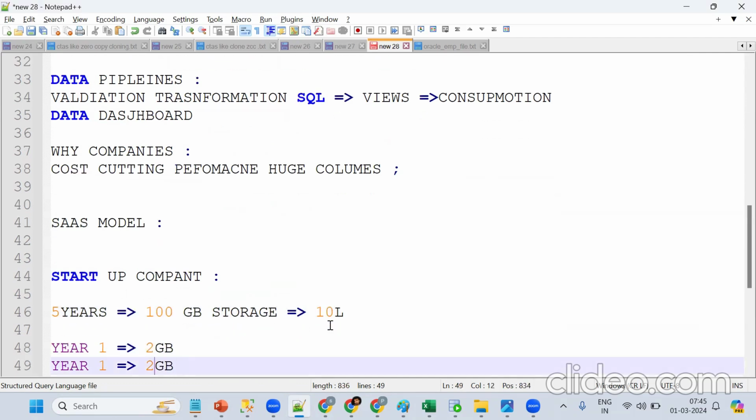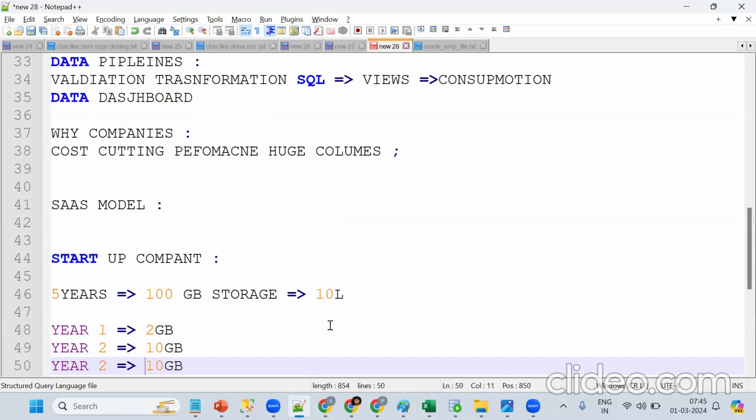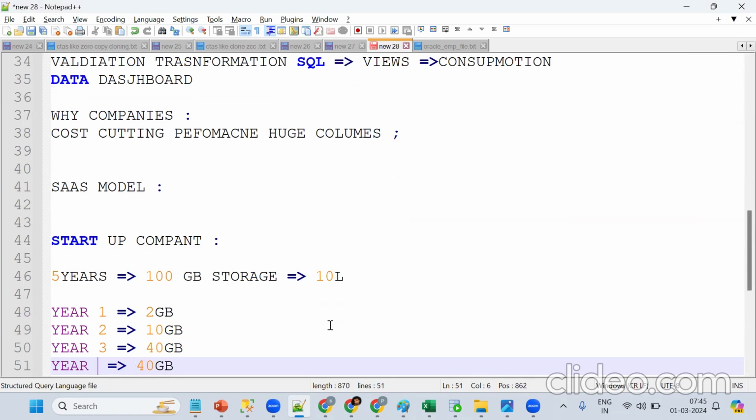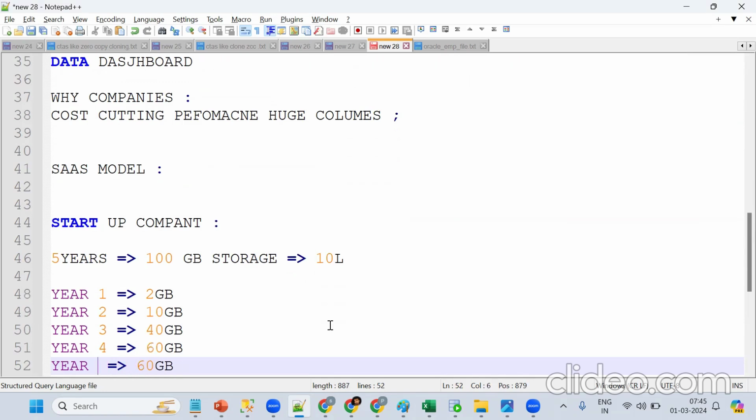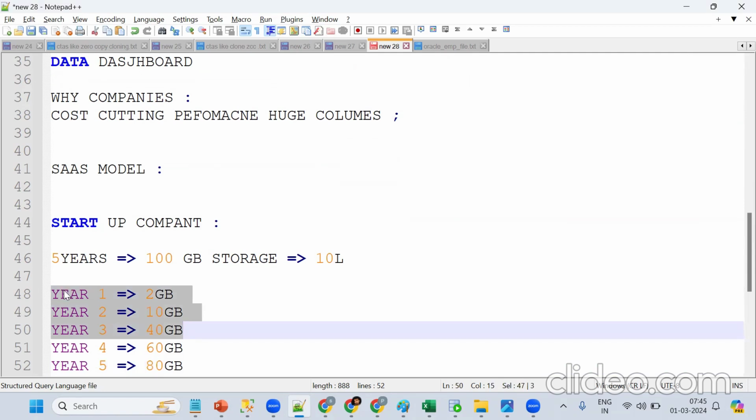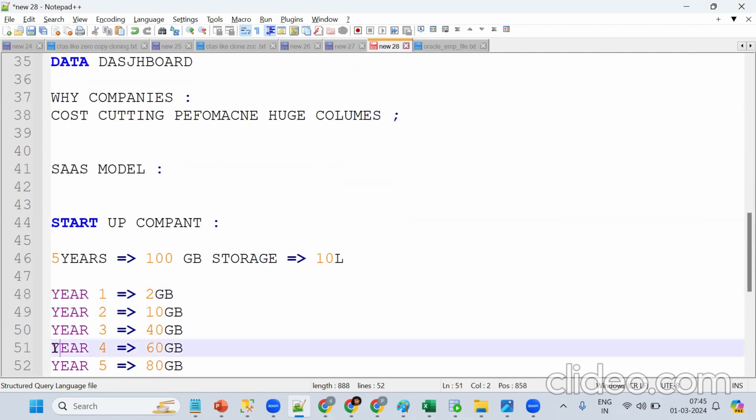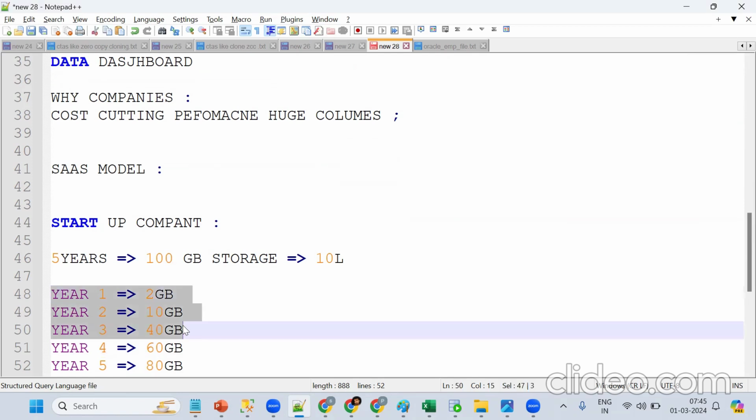In year two, I got only 10 GB volume. Then year three, 40 GB. Same thing, year four, 60 GB. Year five, what happened? We got 80 GB. Now what happened? For the first 3 years, there is no data, but without data also we should pay. Only in years 4 and 5 are we getting data. The point is that without the storage, we are unnecessarily paying to these guys.